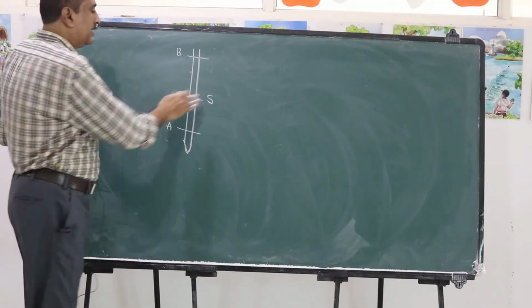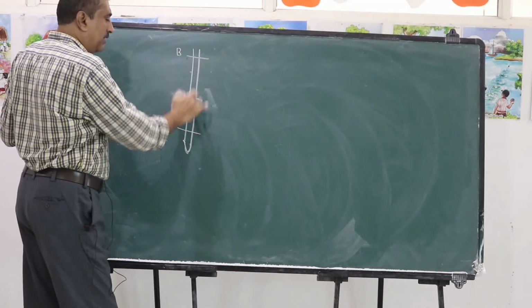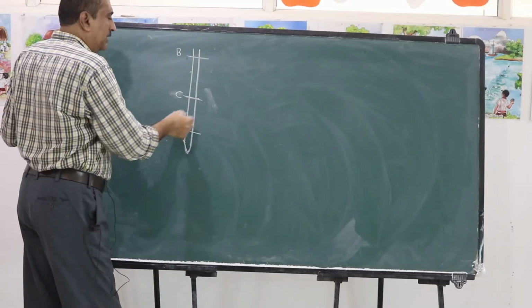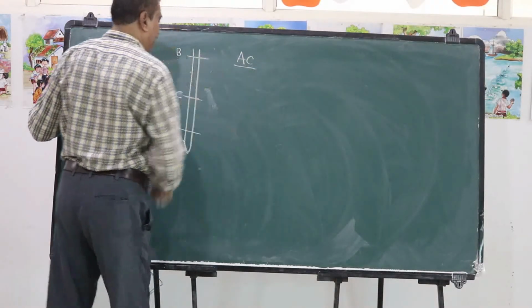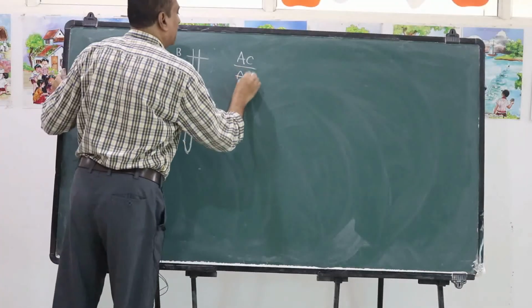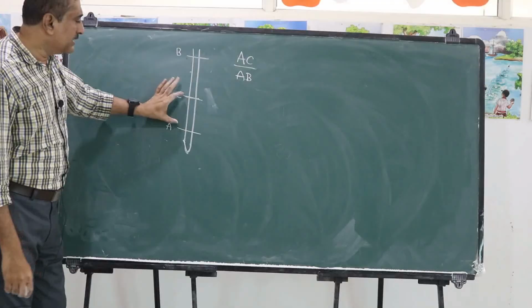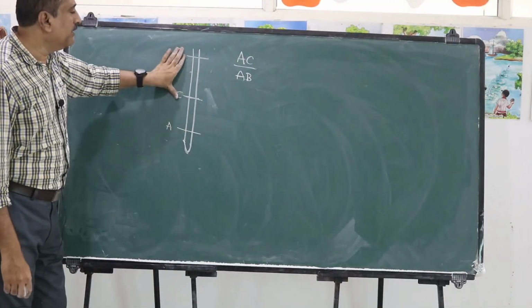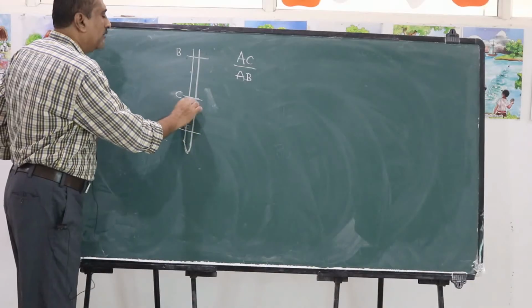Because of the temperature of this body, we have to divide the interval into equal intervals. That means the temperature is measured as AC by AB. This is the level of mercury divided by the total interval, which gives an equal number of divisions.